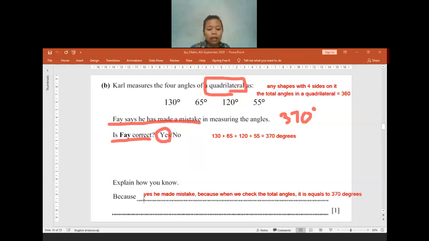But in a quadrilateral, it's supposed to be 360 degrees. Okay, is there anyone having any question, or is my explanation confusing, too fast, or anything?